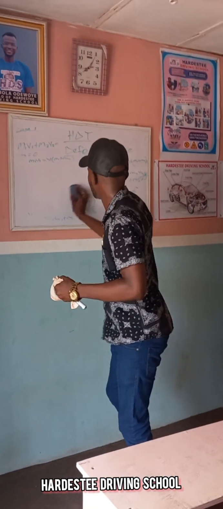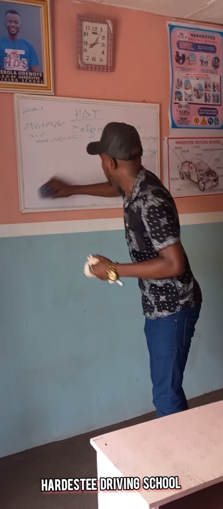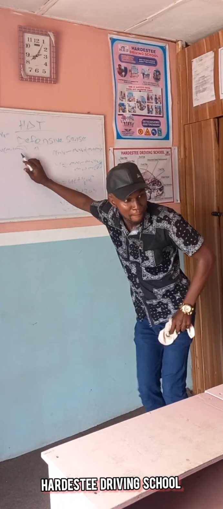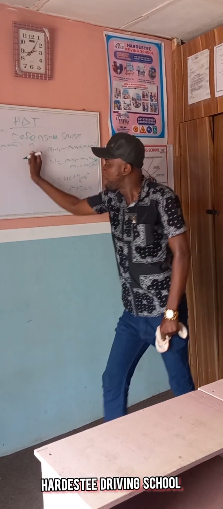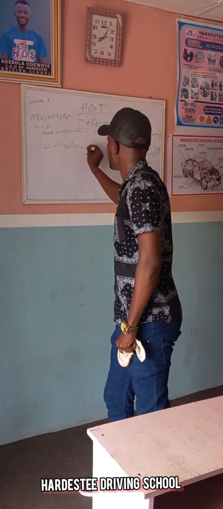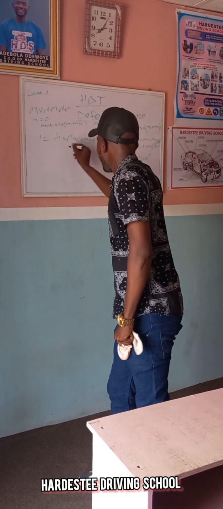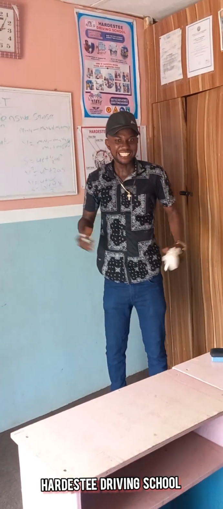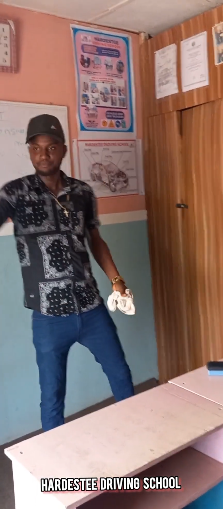Let's now look into it. What is velocity? Students, what is velocity? Velocity is displacement over time, which is a vector quantity, that is, it has both magnitude and direction.